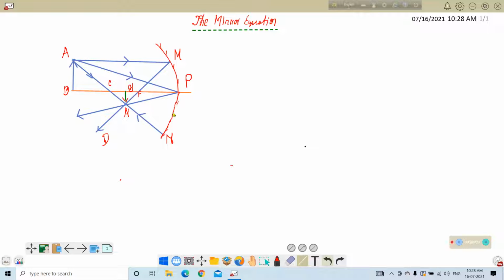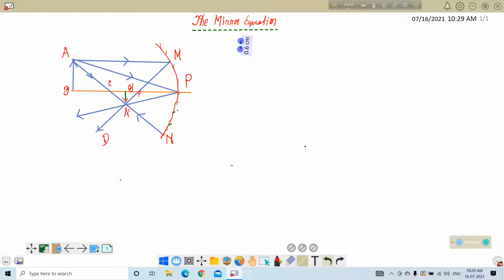This is a concave mirror in this figure. This part is silvered, and this surface of the mirror can reflect light from this surface. Now there are some principles regarding the reflection of light on the surface of a curved mirror.